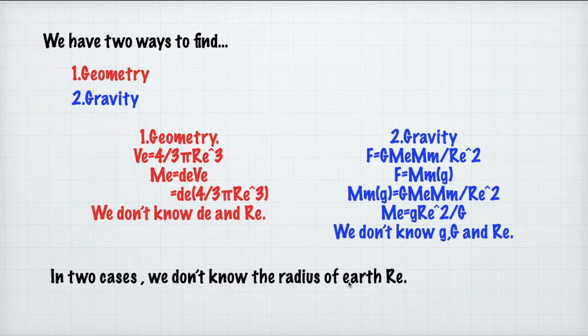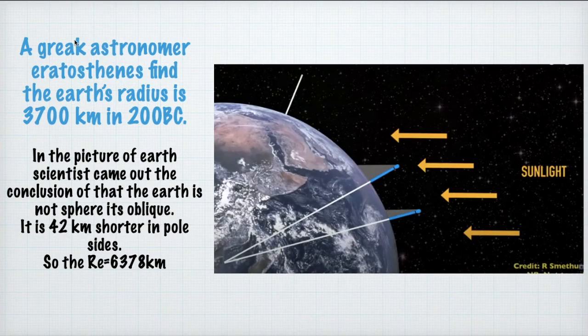So first, the Greek astronomer Eratosthenes found the Earth's radius to be 3700 km in 2000 BC. His experiment is shown here: sunlight falls on two cities, where the two cities are a distance x apart. The shadows in those two cities make the angles theta and phi.